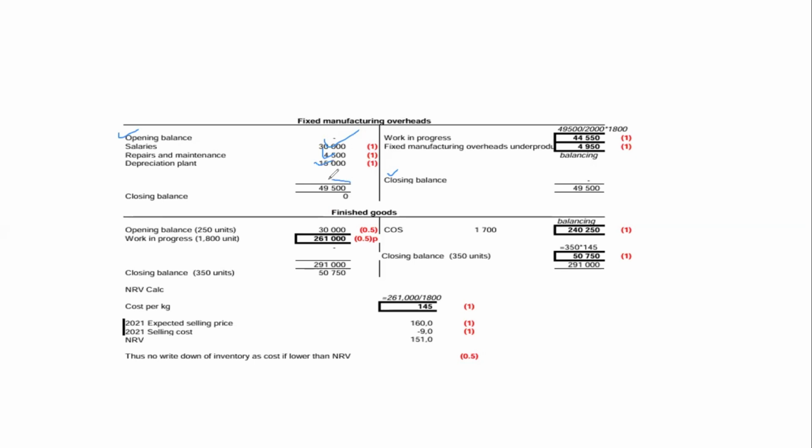So the total then is 49,500. Okay, 49,500 is the total amount for fixed manufacturing overheads. As per IAS 2, we now have to allocate these fixed manufacturing overheads to inventory, which is work in progress. How do we then allocate this to work in progress?